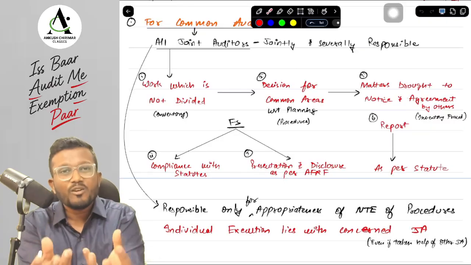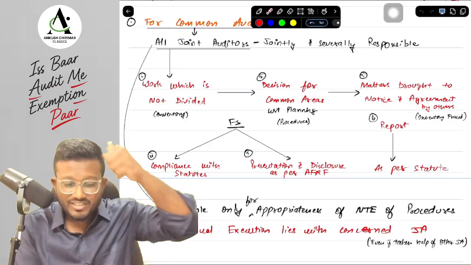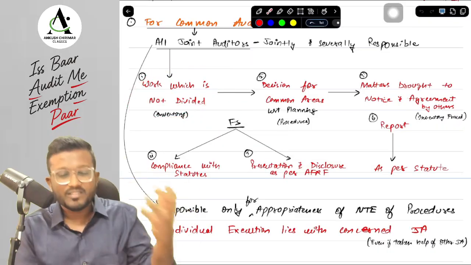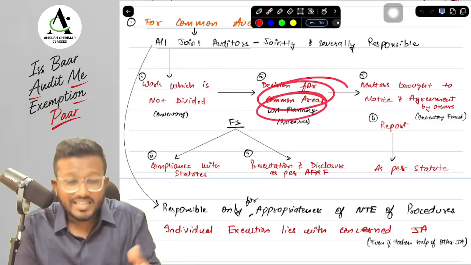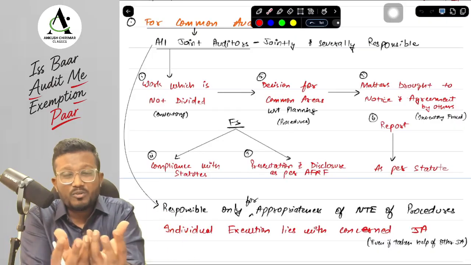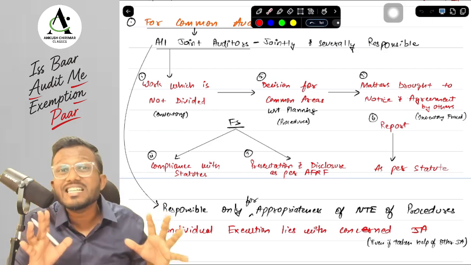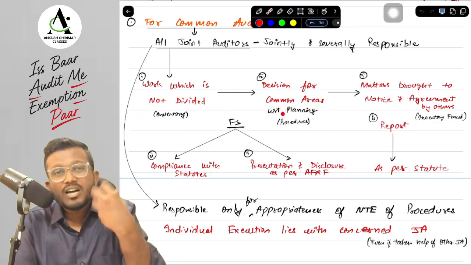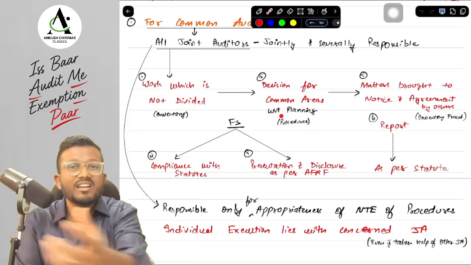Now the first and the foremost is your common audit area, the audit area which is not divided among the joint auditors. For that particular thing, all the joint auditors will be responsible. Suppose inventory. The second thing is the decisions they are taking for the common audit area with respect to planning, the decisions regarding the NTE of procedures that we need to perform for the common audit area. They are responsible jointly for that decision. For example, in the inventory, we have to do inventory count. Suppose I have decided to do inventory count, then for deciding this particular procedure, everyone is responsible.